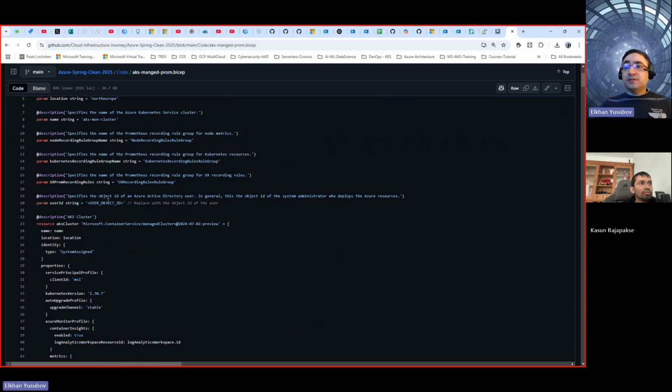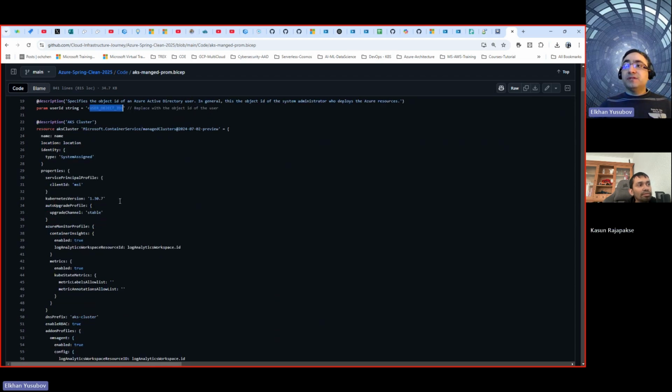I want to just mention that there is a specific value there. And of course, these are all optional values. You can change them. I would say definitely change them. But there's one that you also need to extract from your environment, which should be your Azure Entra ID user, even though we put here Azure Active Directory, but it's not Azure Active Directory anymore. Just FYI, it's Microsoft Entra ID. And then the user object ID, this is the one that you need to get for your user. Each user has an object ID. You need to retrieve that one. It's going to be a GUID-like value, correct? Yeah, that's how it looks.